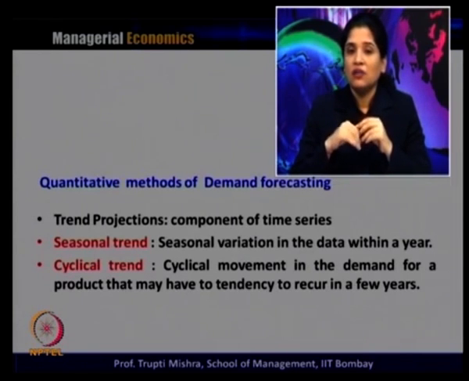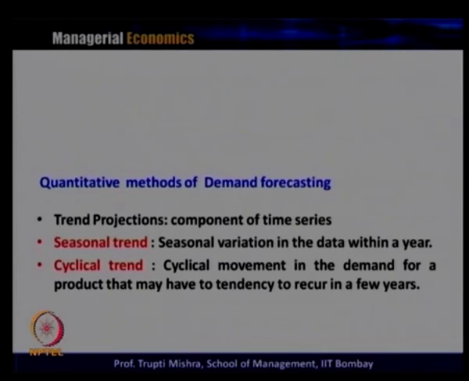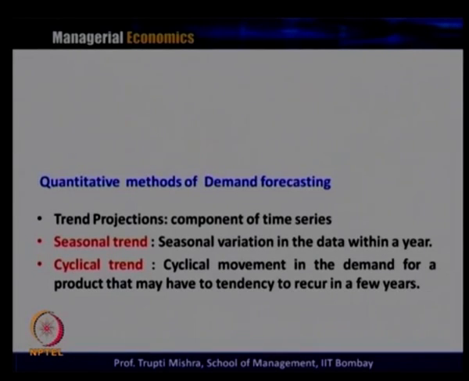Then the third component is the cyclical trend, and here there is a cyclical movement in the demand for a product that may have the tendency to recur in a few years. If you remember, we discussed the business cycle. Generally the economic activity follows a different path. Sometimes it goes to a boom, sometimes it goes to a recession.